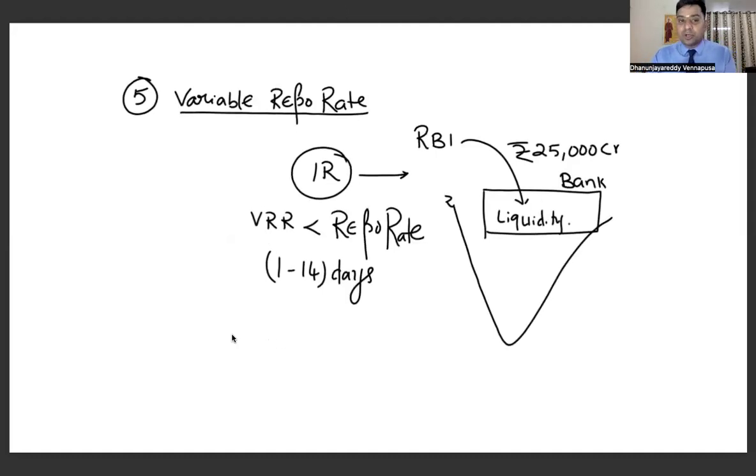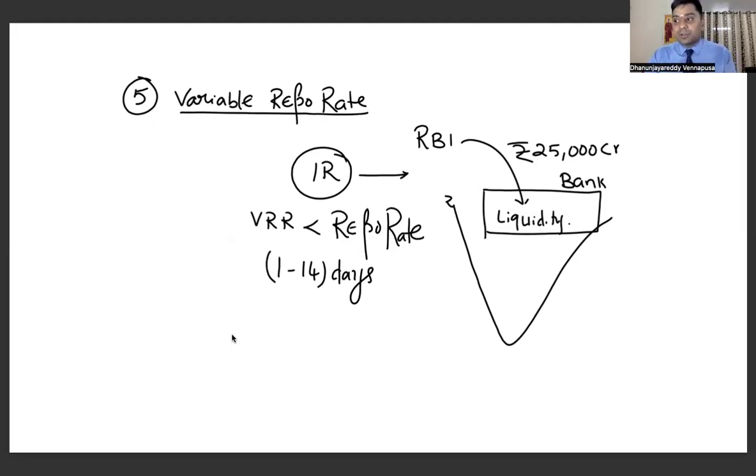Now what is variable repo rate? Recently this was in the Hindu newspaper, 3 or 4 times they have given this. Variable repo rate means the rate normally... What is repo rate? The rate at which RBI lends to the banks is called repo rate. The rate at which RBI takes money from the banks is called reverse repo rate. Whenever RBI is lending money, every bank will have a fixed quota of getting this money through repo rate.